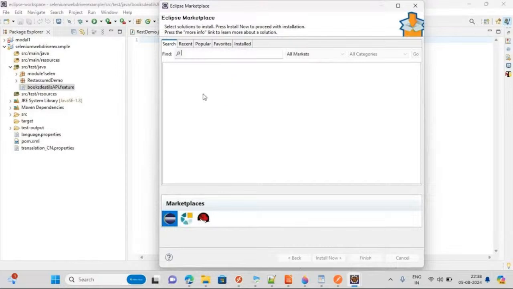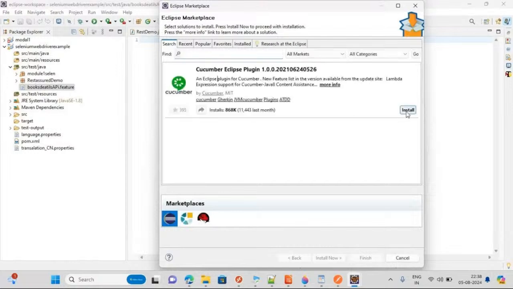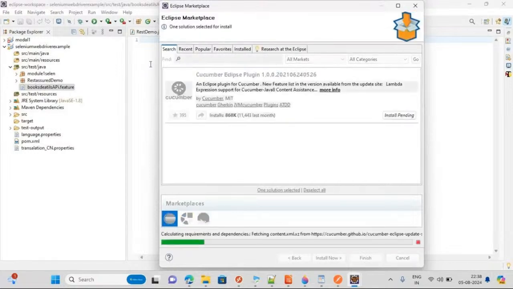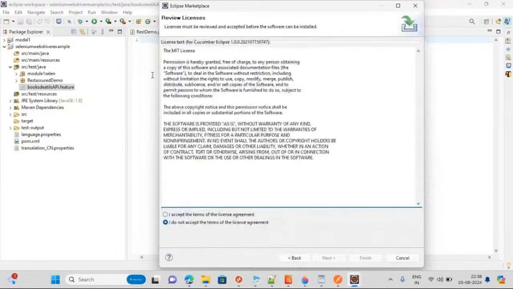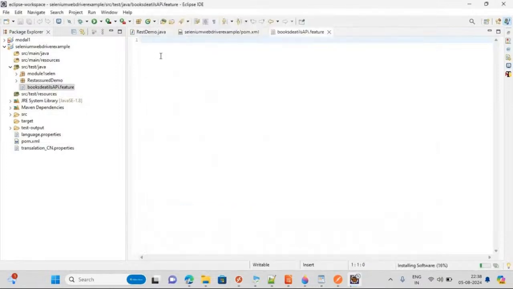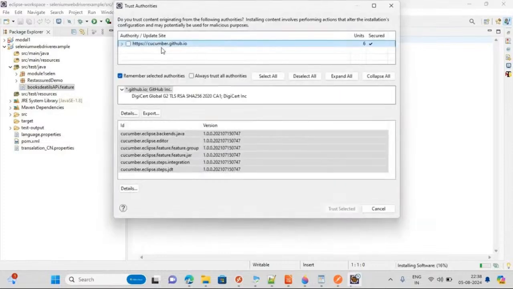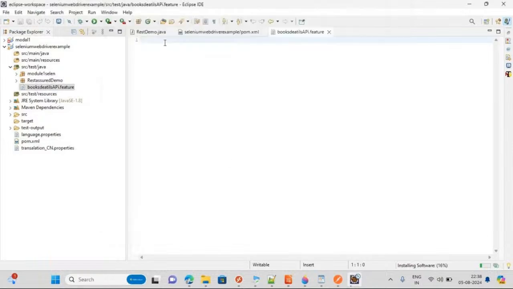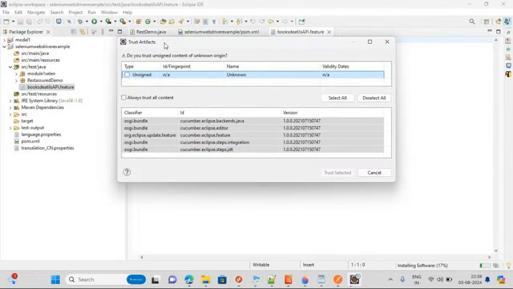And this is a Cucumber plugin. Here we will be writing all our test cases in Cucumber format, the Gherkin language. Cucumber means Gherkin language: given, when, then, so that whenever you come to your agile meeting every day, whatever you do, you can say, boss, I have automated this one. Everyone can see this, even the stakeholders. They will not see your code; they will simply see what you are writing here.